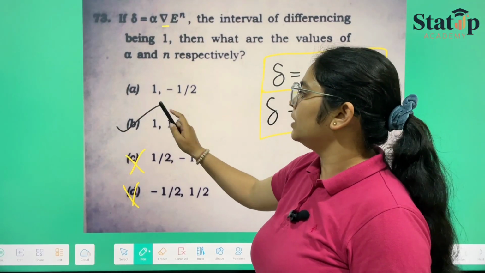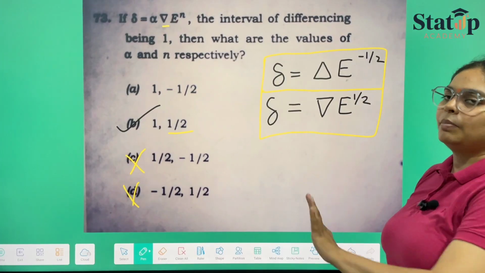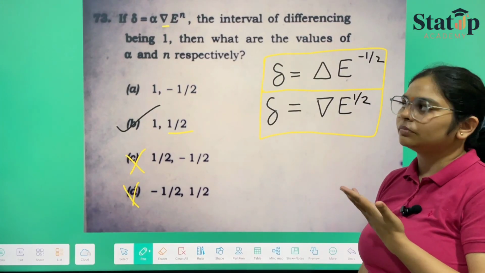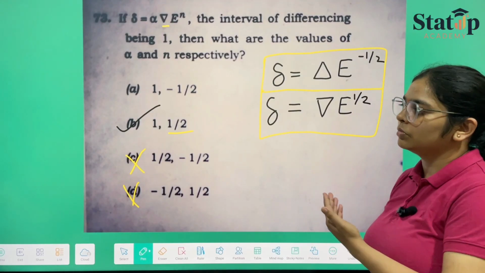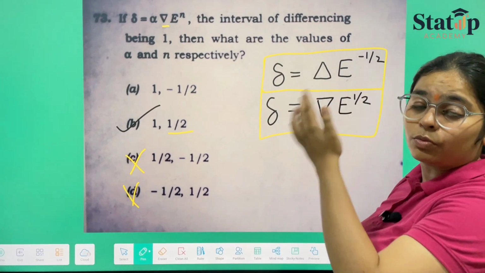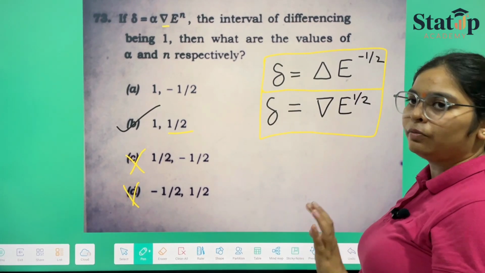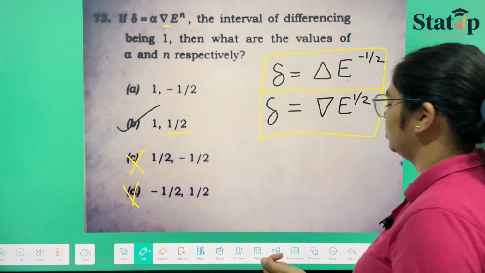So our option number B is the correct answer with the positive sign of half. This you have to remember by heart. If you know the theorem or the derivation or the relationship, then you can quickly just know it and take it. This won't take even a second of yours. And if you don't, then I will recommend you to leave this question instead of doing the guesswork.